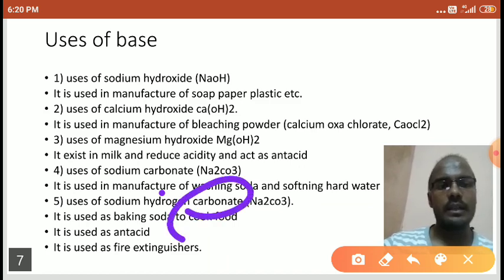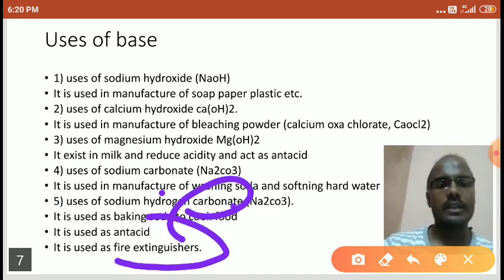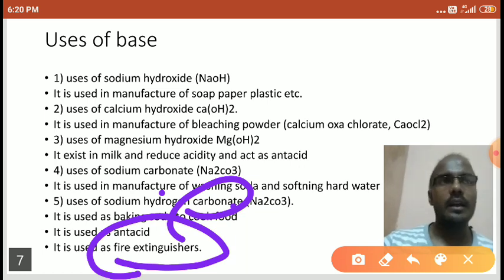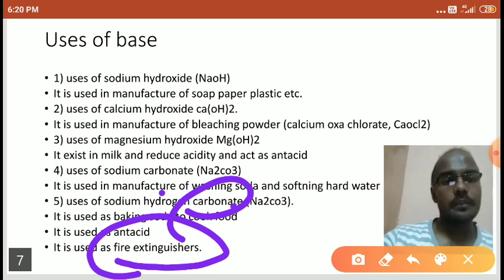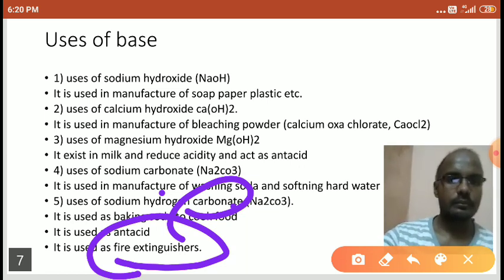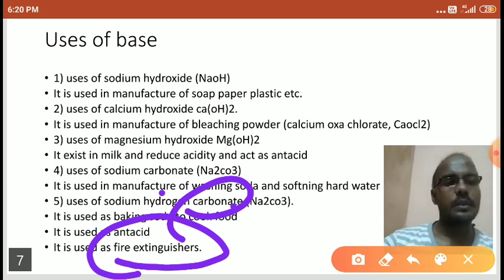The carbonate acts as a fire extinguisher because the carbon dioxide reduces the oxygen concentration around the fire. So that's why it acts as a fire extinguisher. Right students? I hope you understood today's topics. If you have any doubts, students, ask me. Okay, thank you.